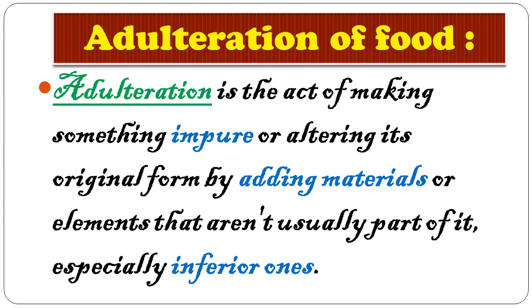It is a process of making some kind of food impure by adding some other substances to the original food, and it reduces its quality. It will make the pure substance impure, and the substance which we are adding to reduce the quality of the original food will be of inferior quality. And the substance which is added is called an adulterant.